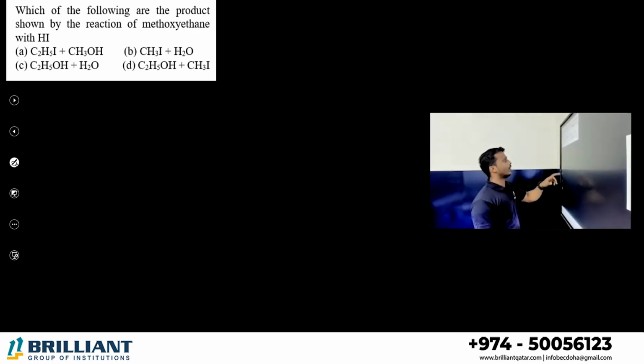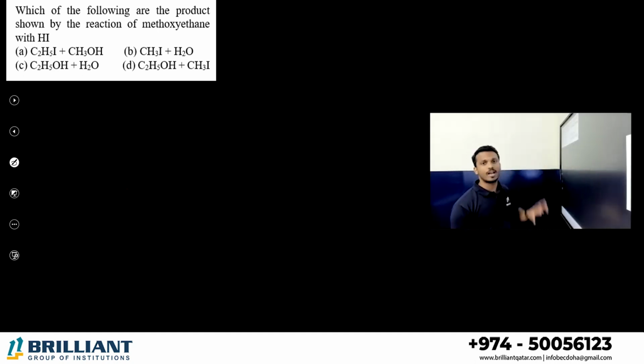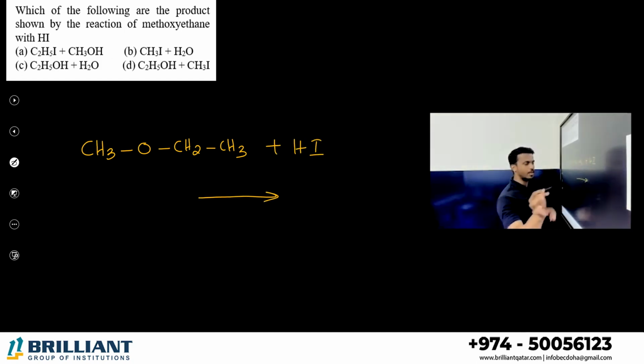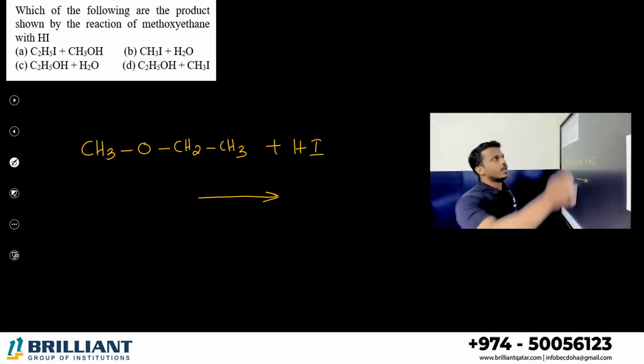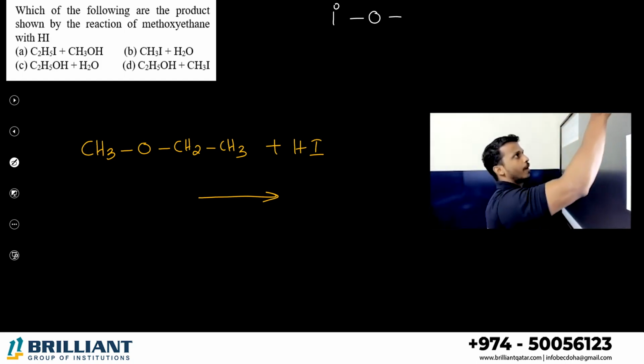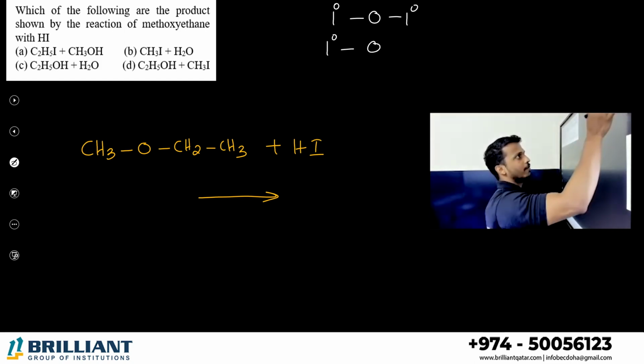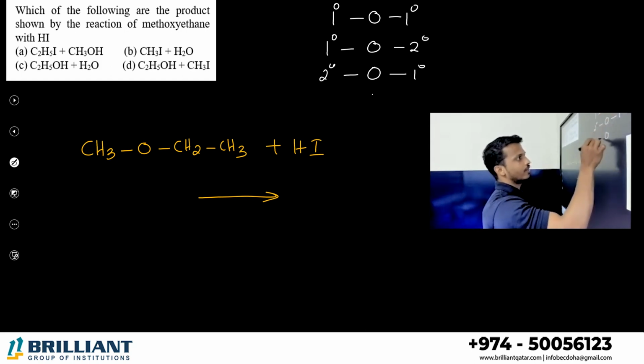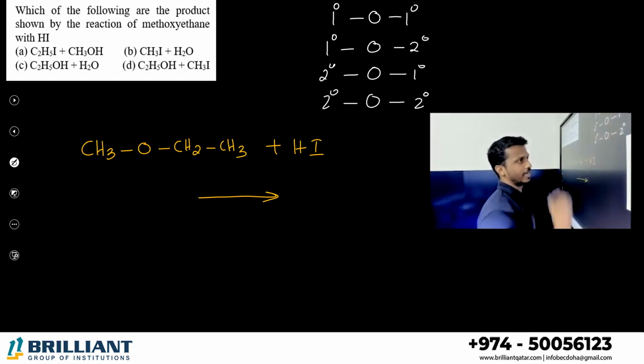Which of the following are the products shown by the reaction of methoxyethane with hydrogen iodide? What is methoxyethane? CH3OCH2CH3, methoxyethane reacting with hydrogen iodide. A simple trick let me give you, dear student. On the oxygen atom, left side a primary group, right side a primary or secondary group; left side secondary, right side primary; left side secondary, right side secondary.